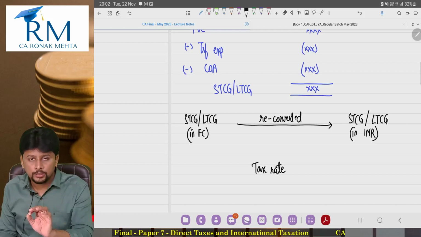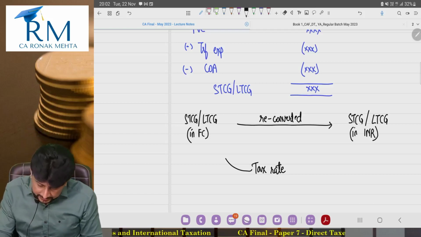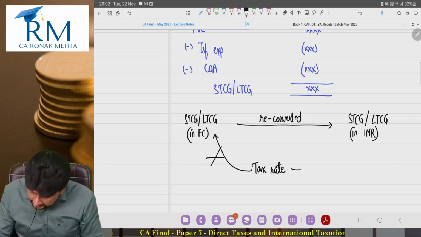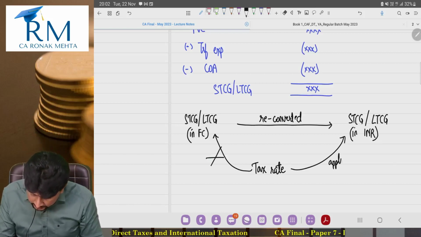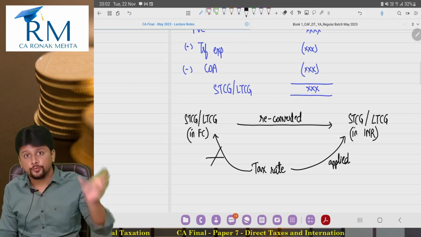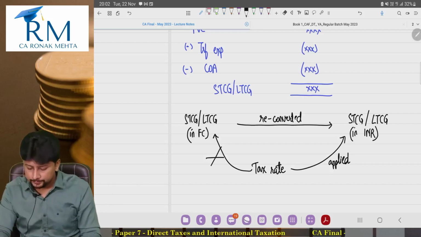Short term or long term, whatever it is, it has its own tax rate, na? Tax rate will not be applied on this foreign currency amount. Tax rate will be applied on this amount. Tax rate will be applied, tax will be calculated, collected on the rupee wala amount. So first the conversion will happen in foreign currency.